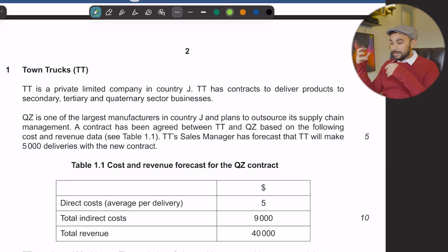So now see when I start to read the case as a student, मुझे इस बिजनेस को समझना है कि ये टाउन ट्रक्स जो हमारा बिजनेस है वो करता क्या है. We basically deliver products to secondary, tertiary and quaternary sector businesses, right. यूँ समझ लो कि हमारी गाड़ियाँ होंगी कोई, और हम जैसे बिस्किट्स बनाते हैं कोई, तो बिस्किट्स को हमें शायद किसी सुपरमार्केट तक पहुंचाना है, let's say something like this. Okay, so we deliver products to secondary, tertiary and quaternary sector.